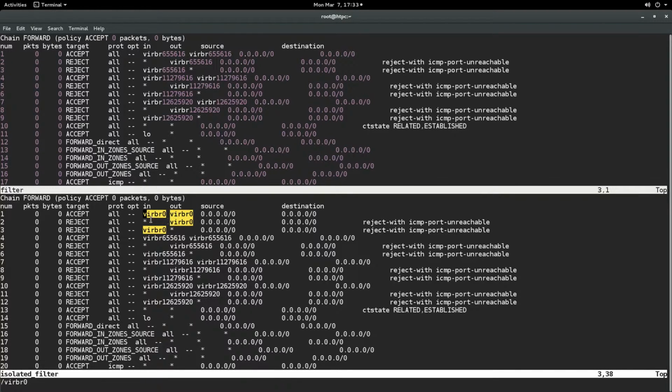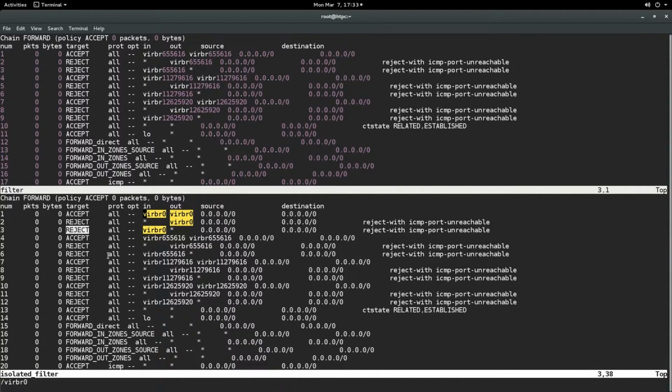All other traffic that involves going out via the virtual bridge interface, and coming in via and going to any other network device, is being rejected. So rule 2 and rule 3 reject all the traffic.